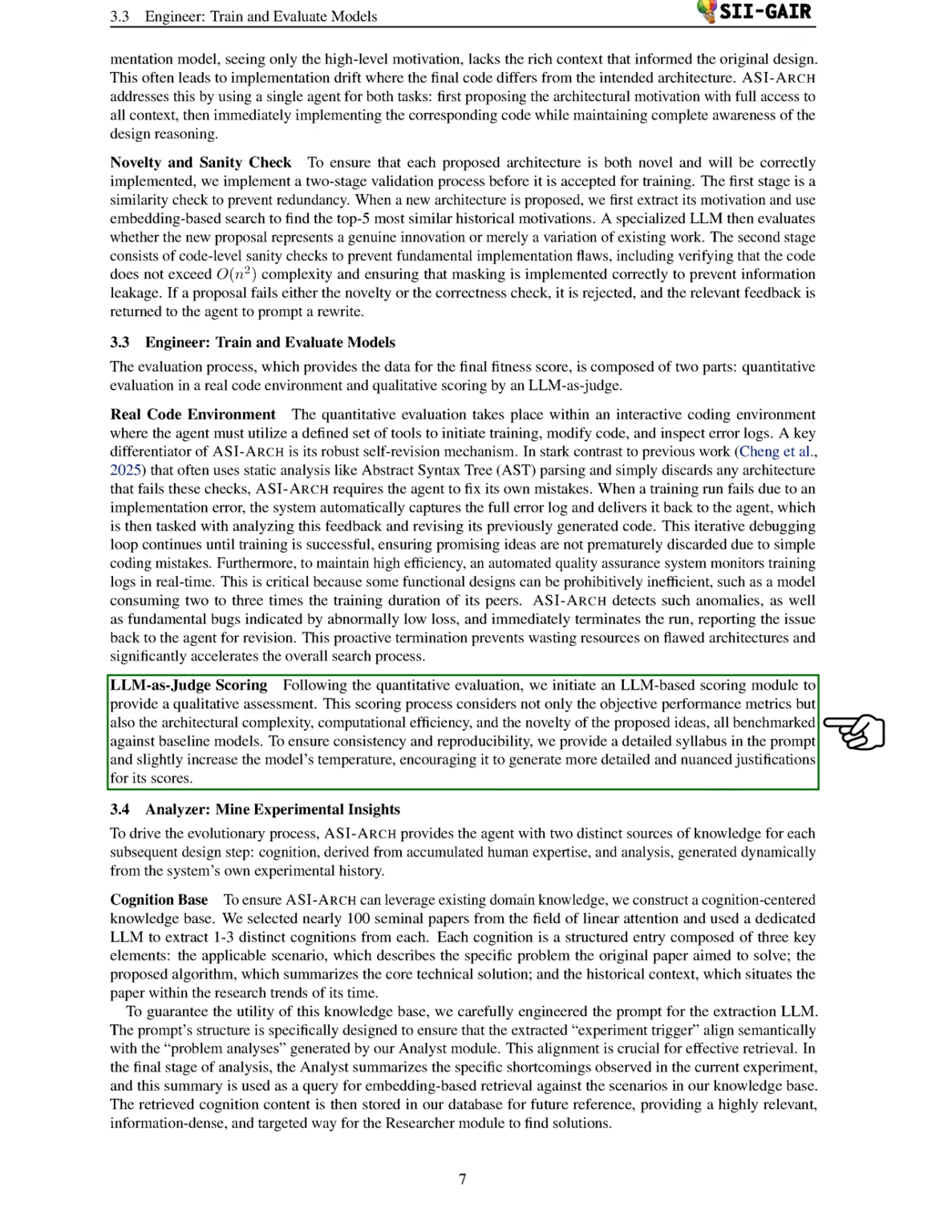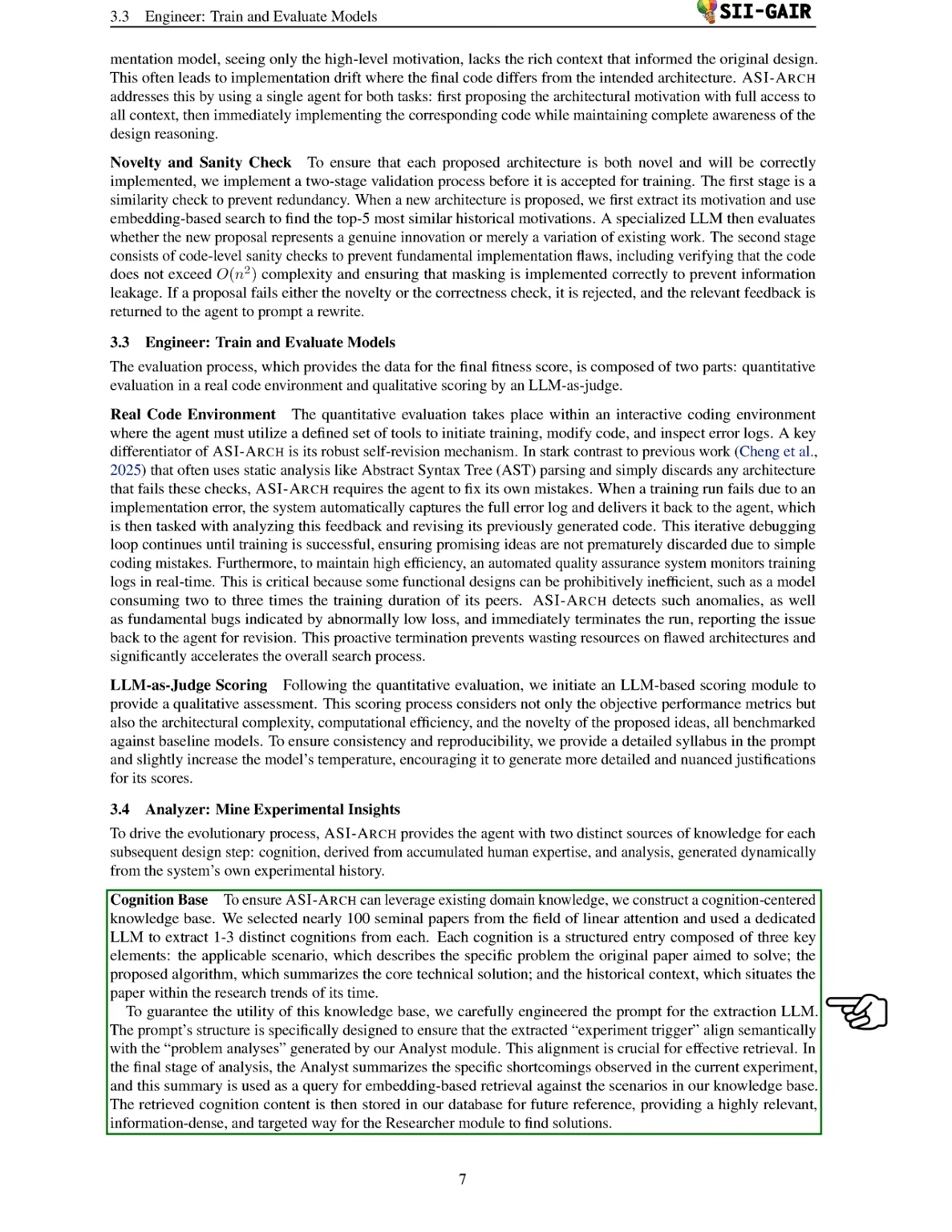justifications for its scores. To drive the evolutionary process, we equip the agent with two knowledge sources for each design step: cognition from accumulated human expertise and analysis from the system's experimental history. We build a cognition-centered knowledge base by selecting nearly 100 key papers in linear attention and using a dedicated language model to extract distinct cognitions from each. Each cognition includes the applicable scenario, the proposed algorithm, and the historical context.